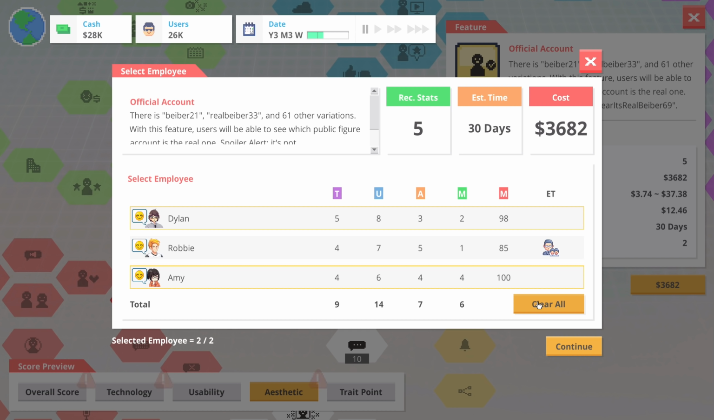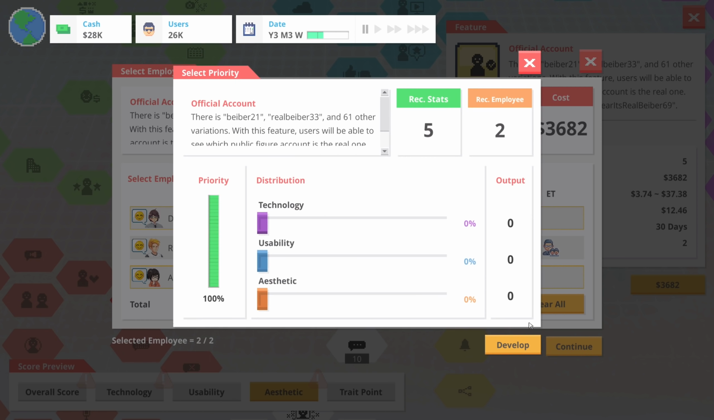I mean, I guess we'll try it. So there is Bieber 21 and Rail Bieber 33 and 61 other variations. With this feature, users will be able to see which public figure account is the Rail one. Spoiler alert, it's not. Swear it's Rail Bieber 69.